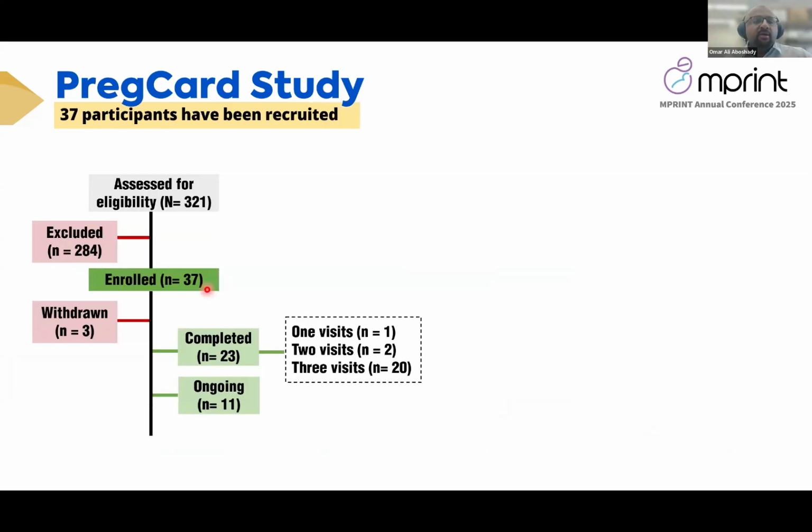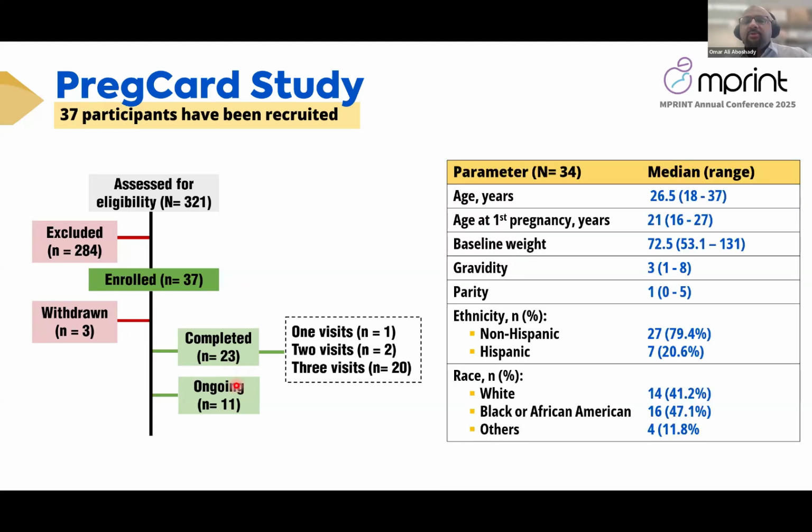Currently, we have recruited 37 patients. We have just 3 more patients to finish the study. Out of the 37, 23 have already completed their visits, and 11 patients are still ongoing. In this table, you can see the demographic data for the 34 patients. The median age was about 26 years old. Most of them have been pregnant before, and most of them are non-Hispanic, and we have a balance between white and black participants in our study.